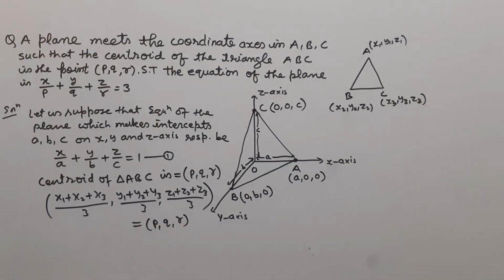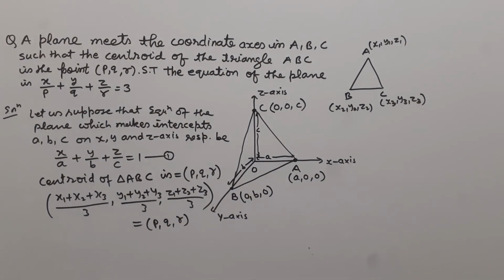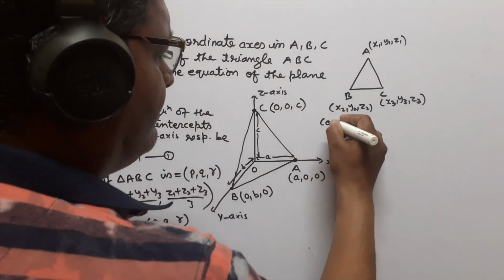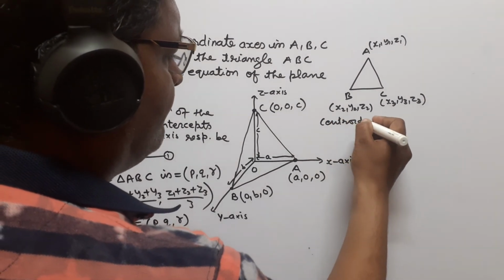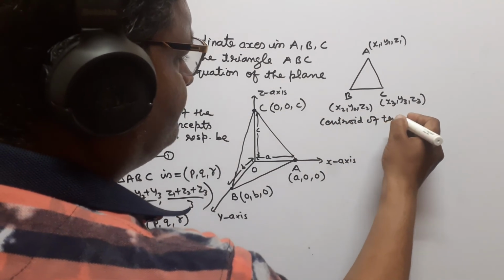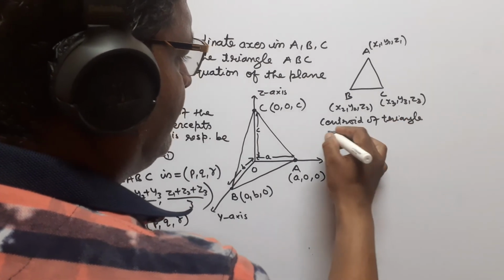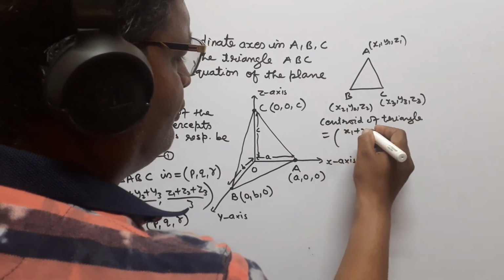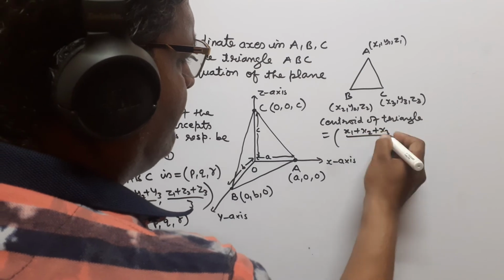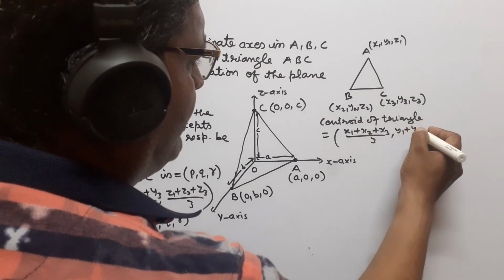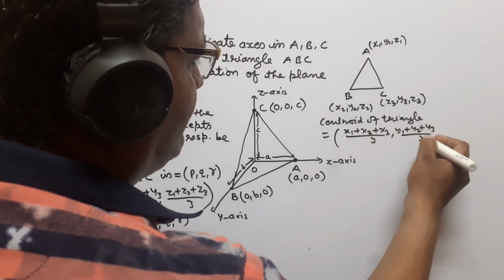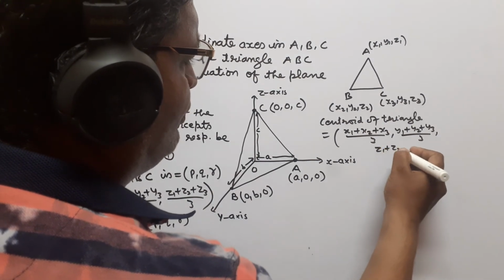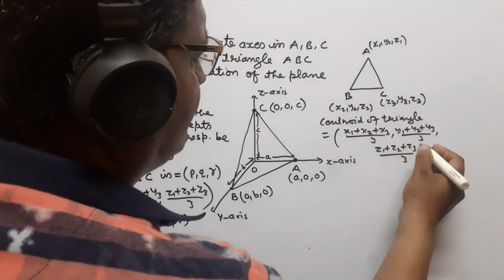So the centroid of this triangle can be written as ((x1 + x2 + x3)/3, (y1 + y2 + y3)/3, (z1 + z2 + z3)/3).